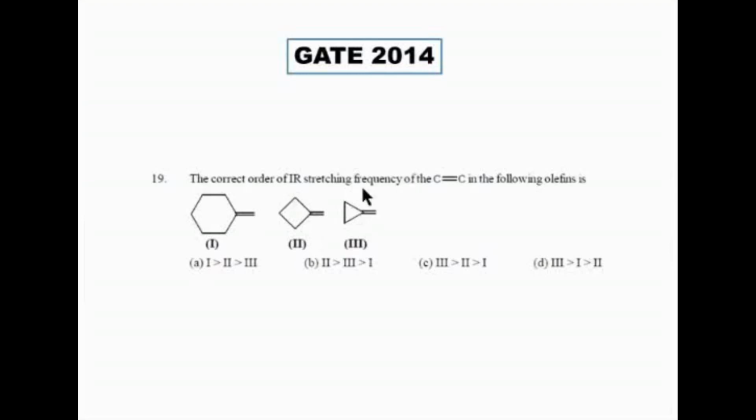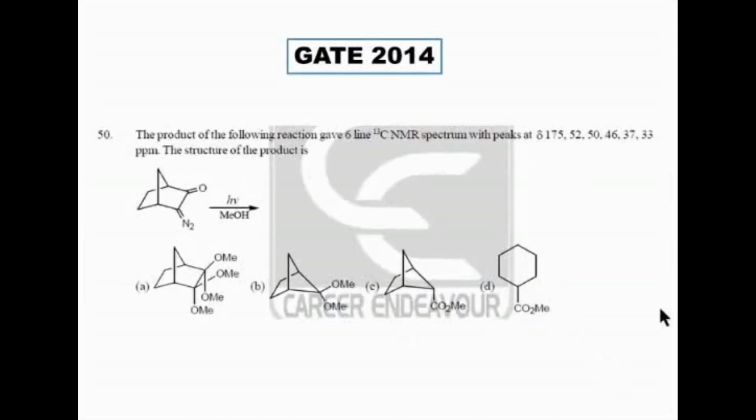The outer bond will be having more of S character. More of S means they are strongly electron withdrawing, so you will be having more electron density around the C double bond C. Okay, so ring size குறைய stretching frequency கூடும். Okay, so 3 2 1. Is it okay, guys? Yes, ma'am. Yeah, okay. Next molecule.